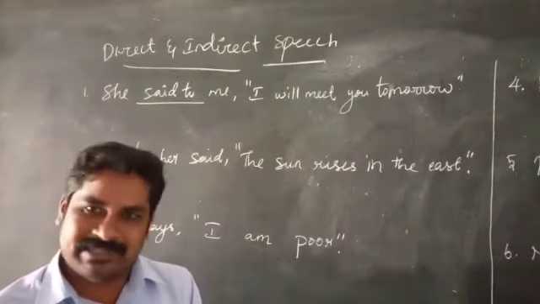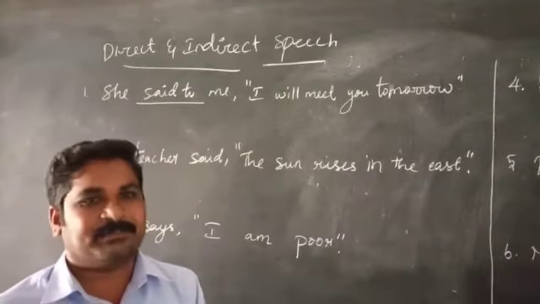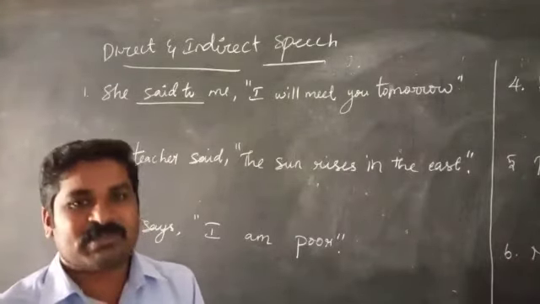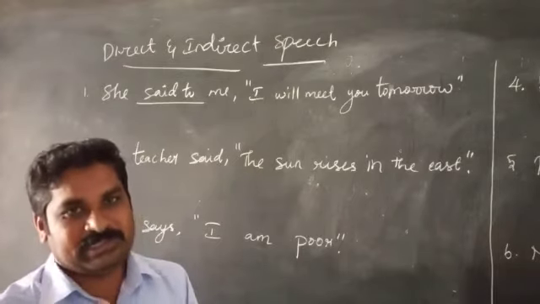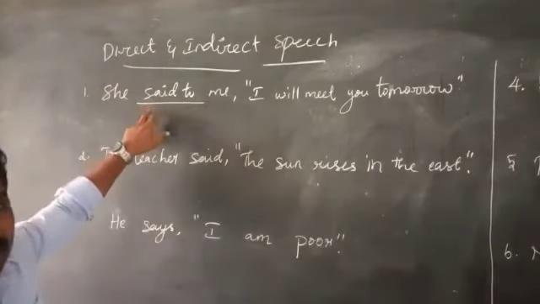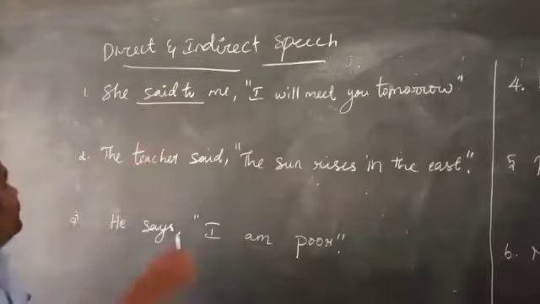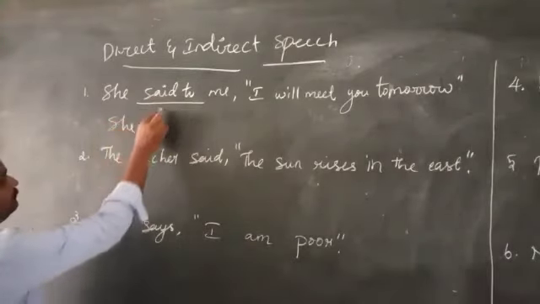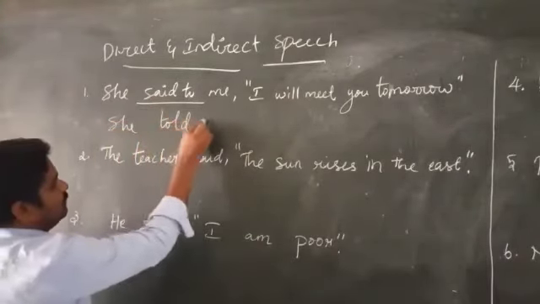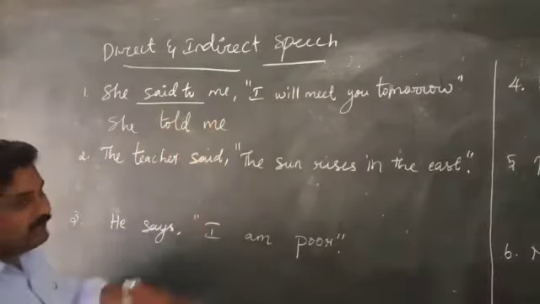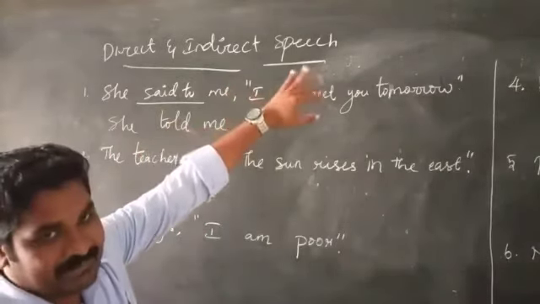For example, said means said. Says means says. Said to comes only, we have to use told. That's all. So here I use said to, we have to change to told. See, told me. And then comma, this double quotation, everything you have to remove.